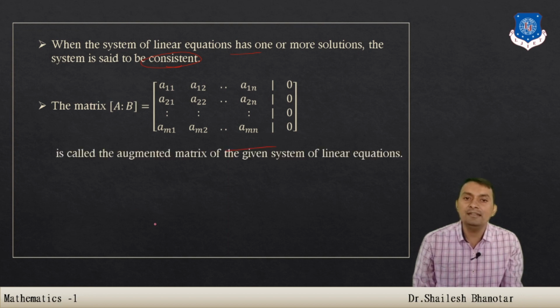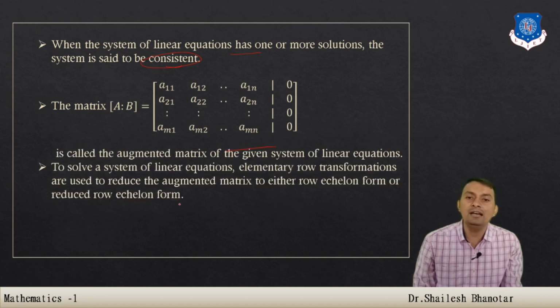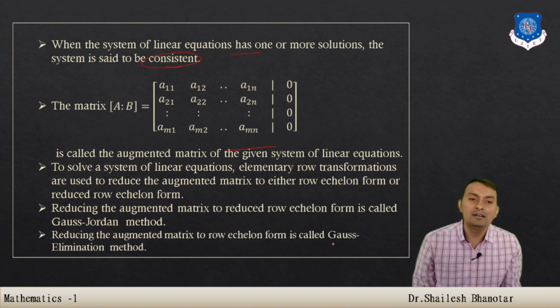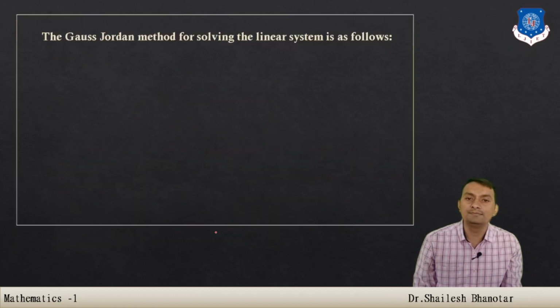So this is our augmented matrix. When we apply the Gauss elimination method, we convert this matrix to the row equivalent form, and whenever we use the Gauss-Jordan method, we reduce it to the reduced row equivalent form.